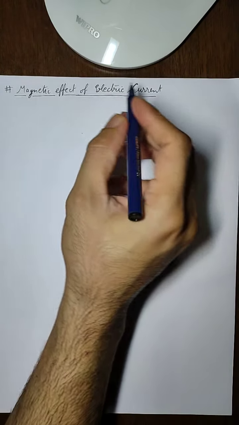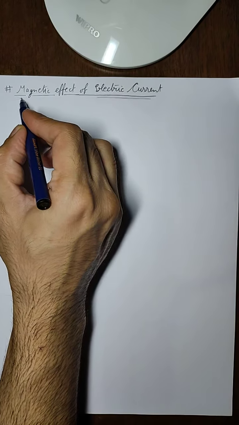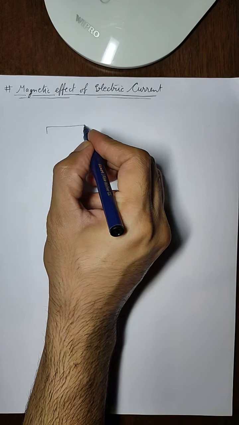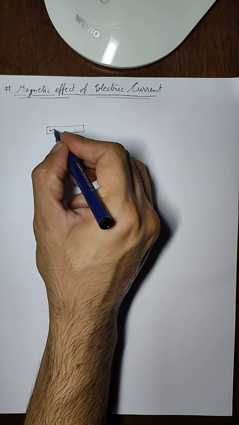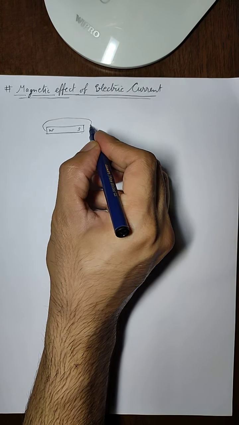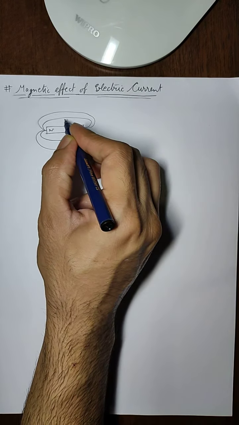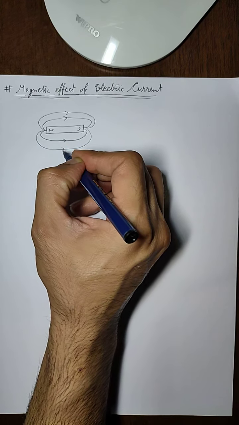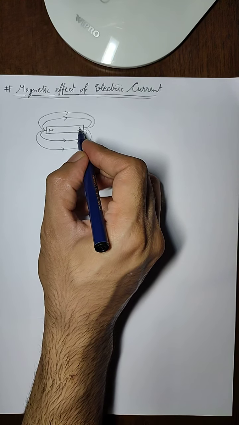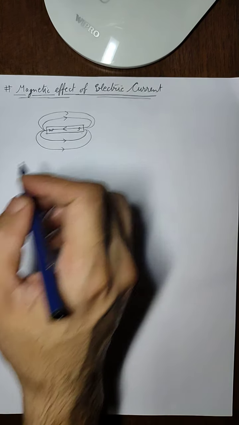Now let us study about magnetic effects of electric current. This particular phenomenon is related with electric current and magnetism. We have studied them separately and we know that if there is a bar magnet, it has north and south poles, then it will have some magnetic field around it which goes from north to south direction outside the magnet, and inside the magnet it is from south to north direction. So this is the magnetic field of a bar magnet.